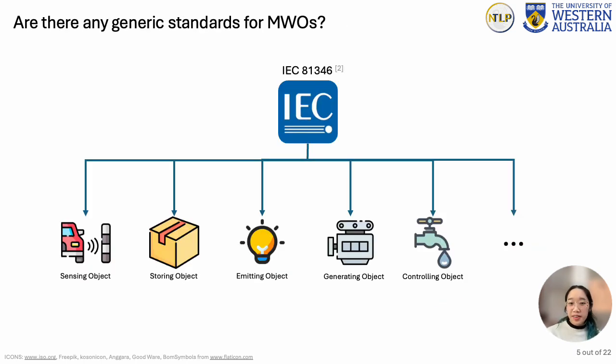While there are no standard lists of generic failure mode categories, we do have a generic standard for industrial assets and equipment, IEC 81346. It provides a classification scheme for the inherent functions of objects, including sensing objects with the inherent function to sense things for objects that pick up and represent information, storing objects that store things for later retrieval, or protecting objects that protect against damage or other undesirable states.